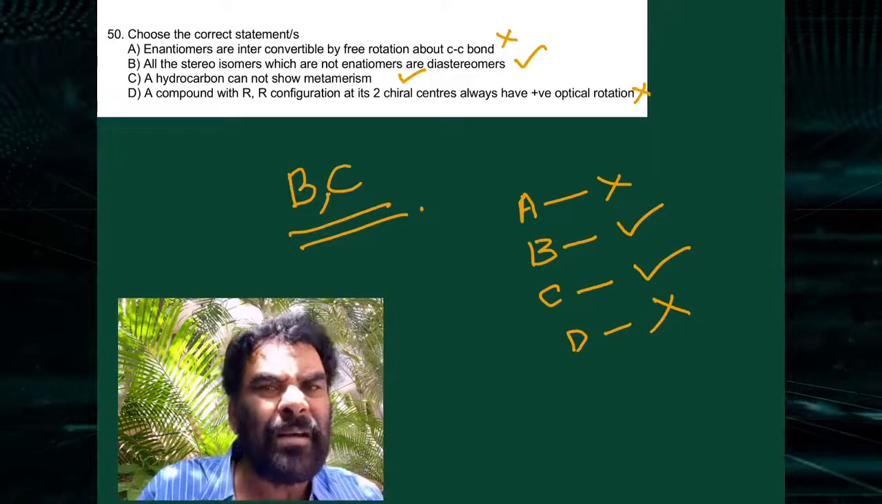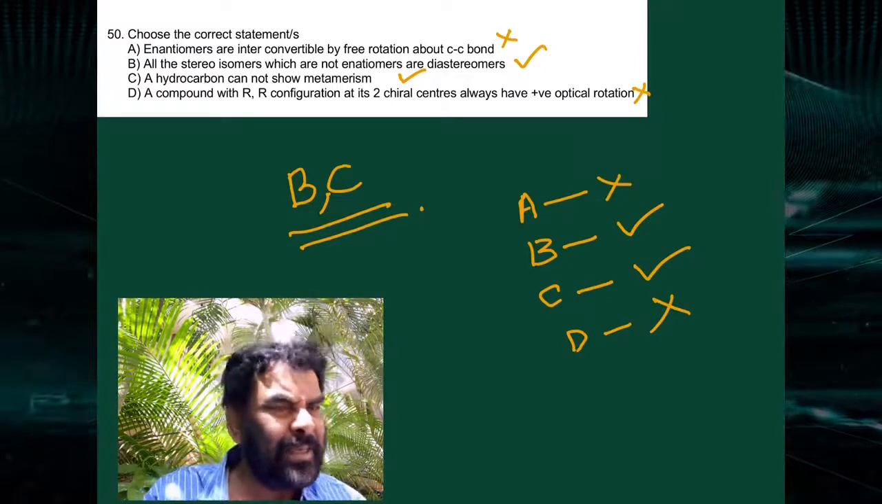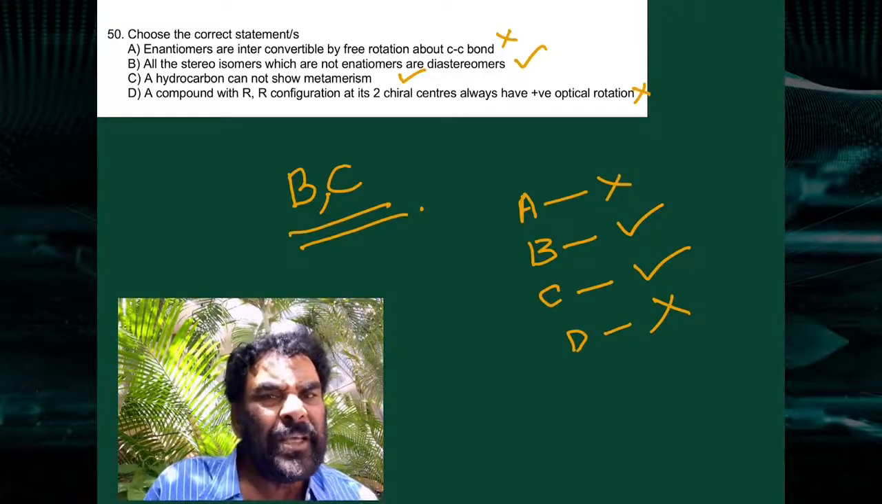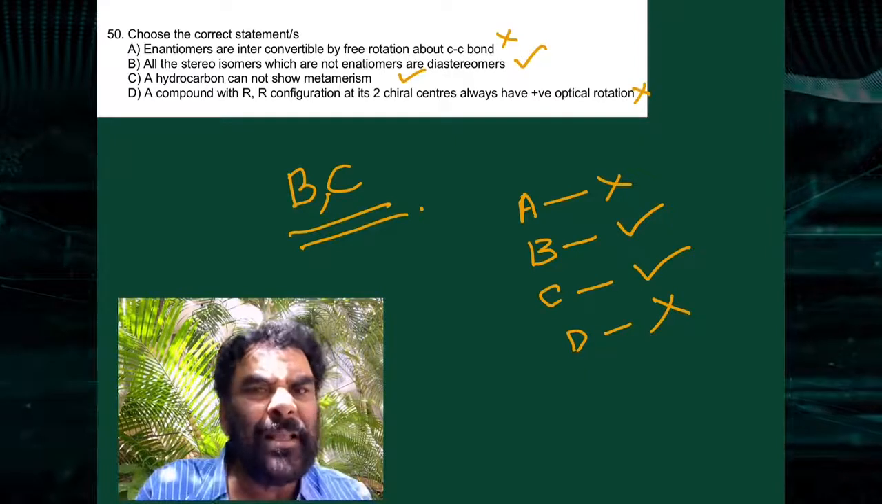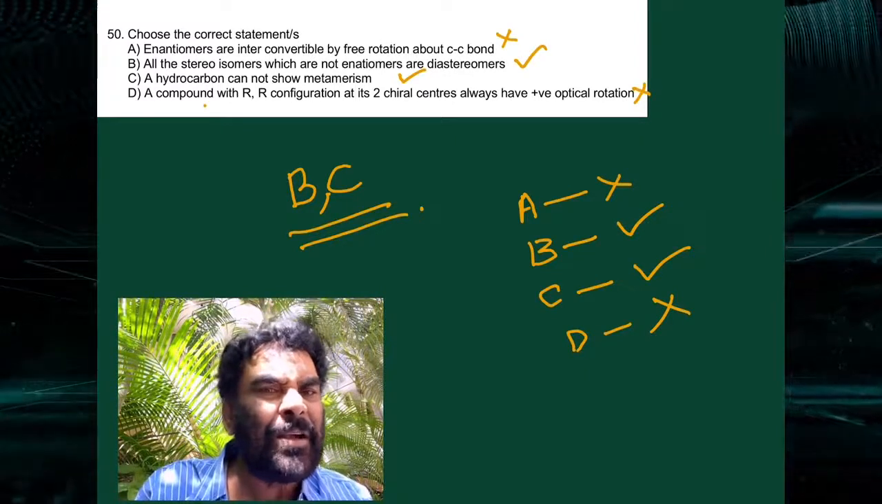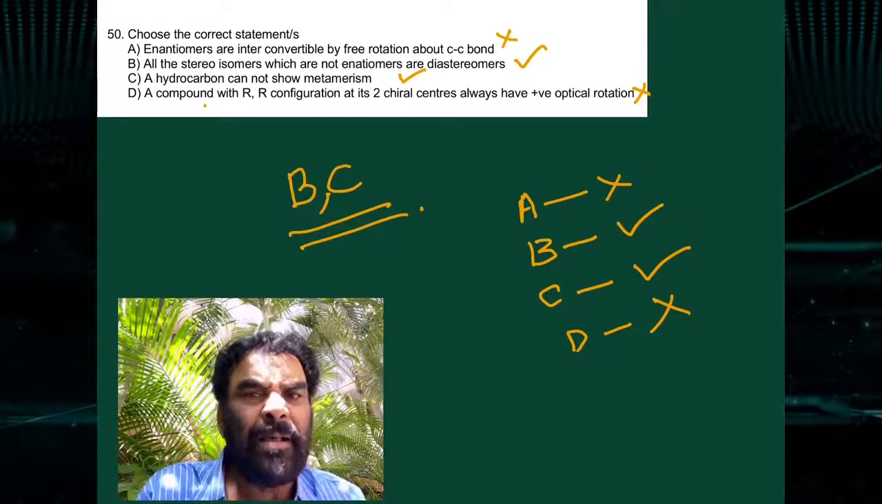First one is wrong. All the stereoisomers which are not enantiomers are diastereomers. Yes, correct. Stereoisomers which are not enantiomers are called diastereomers. A hydrocarbon cannot show metamerism. Yes, correct. B correct, C correct.